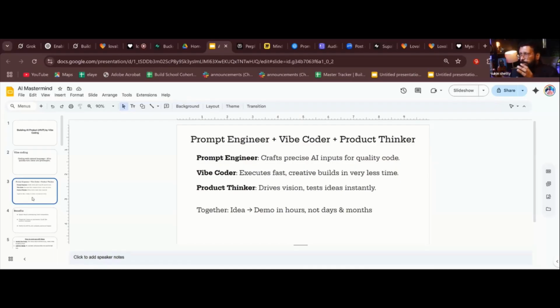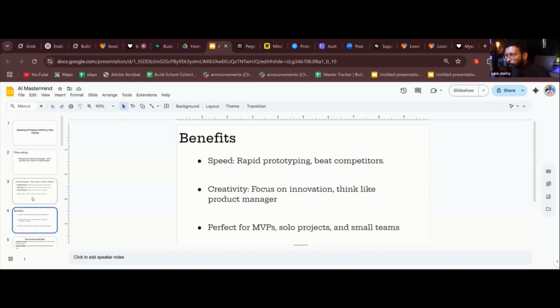If you are a prompt engineer, you need to be good at prompt engineering, good at vibe coding, and also a product thinker. Together, an idea becomes a demo in hours, not days and months. The product I'm building right now, I have already built within 2 hours. Okay. What are the benefits of vibe coding? Speed, rapid prototyping, beat competitors. Now, in today's world, how many of you agree with me that today is a very fast world? How many of you agree?